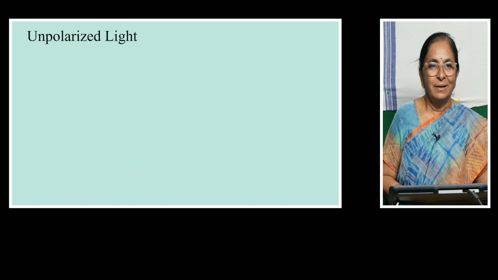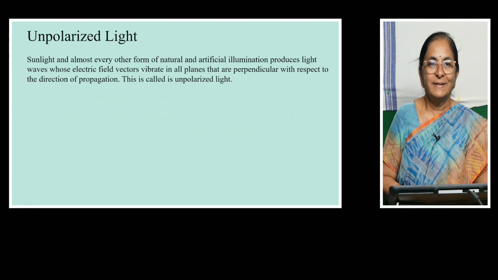Now let us see what is unpolarized light. Sunlight and every other form of natural and artificial illumination produce light waves whose electric field vectors vibrate in all planes that are perpendicular with respect to the direction of propagation. This is called unpolarized light.